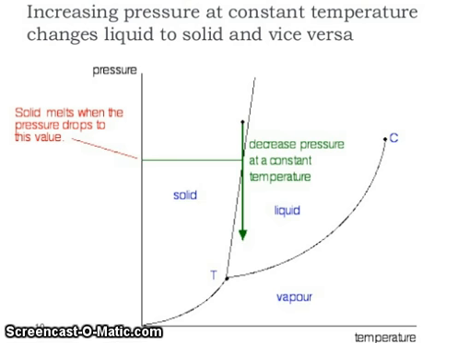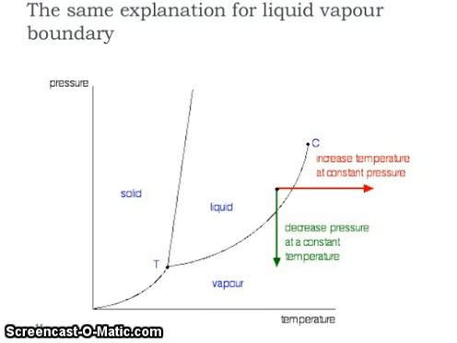Now friends, increasing pressure at constant temperature changes liquid to solid and vice versa. So solid melts when the pressure drops to this value, and decrease pressure at a constant temperature. Now the same explanation for the liquid vapor boundary. You see the increased temperature at constant pressure and decreased pressure at constant temperature.